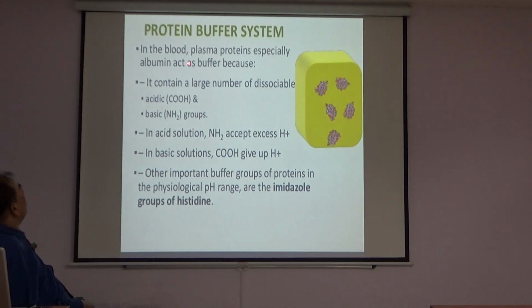Protein buffer system. In the blood, plasma proteins, especially albumin, act as buffers because they contain a large number of dissociable acidic COOH and basic NH2 groups. In acid solution, NH2 accepts excess hydrogen ions. In basic solutions, COOH gives up hydrogen ions. Other important buffer groups of protein in the physiological pH range are the imidazole groups of histidine.